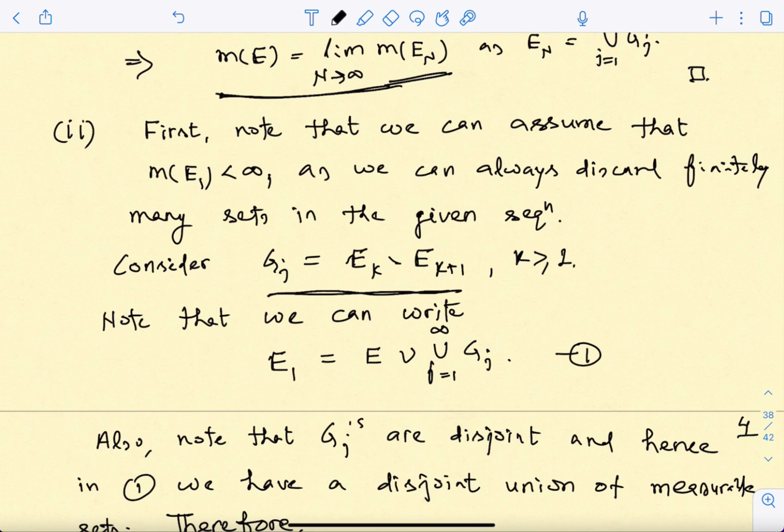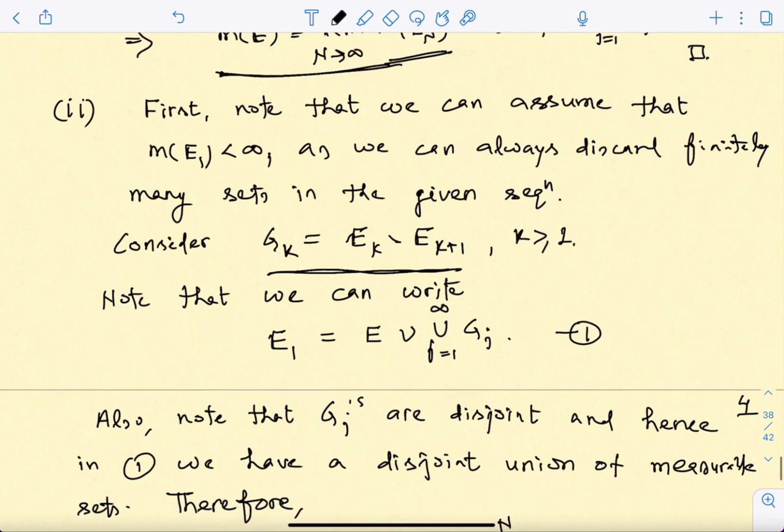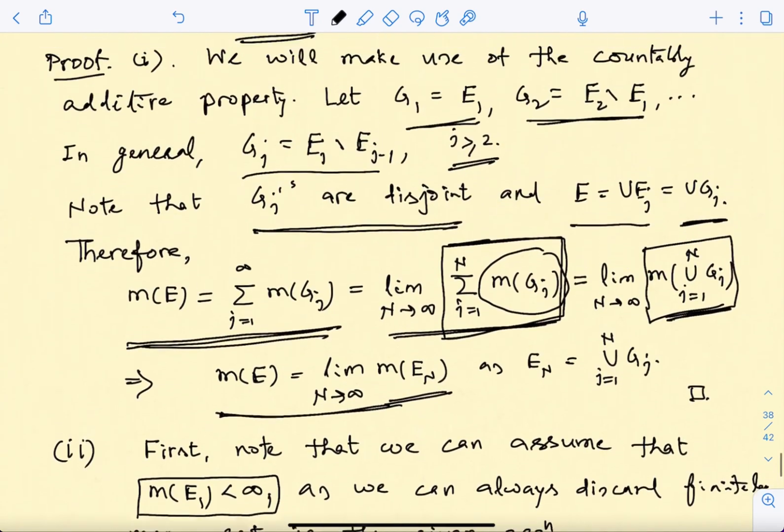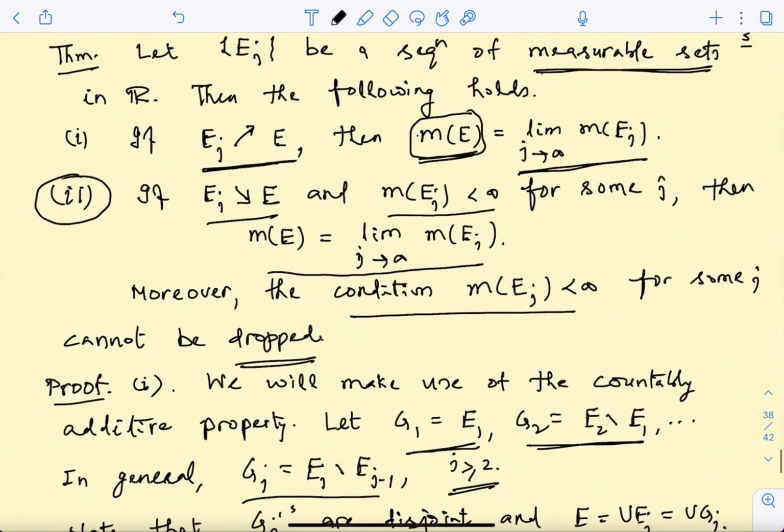Ek, sorry, this should have been k, so not j. So Gk you define as Ek minus the next one. So here you see E1 is the largest set, isn't it? And somewhere here I have also said that we can assume that m of E1 is finite, because the assumption in the statement is that m of Ej is finite for some j.